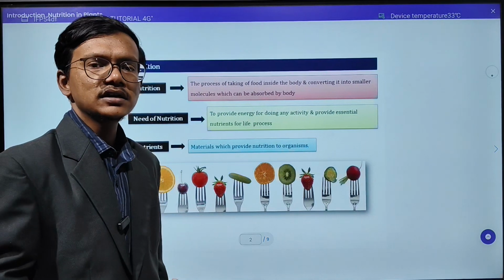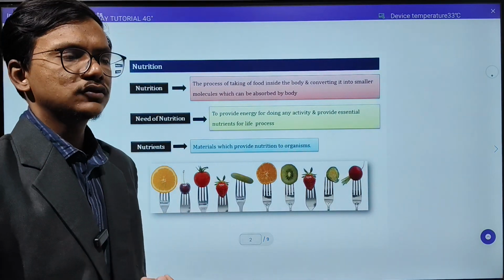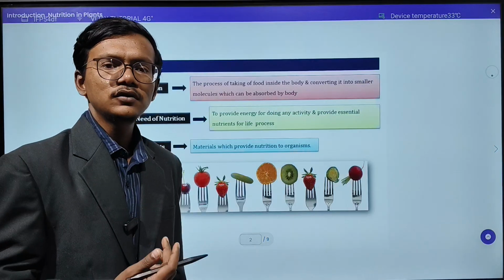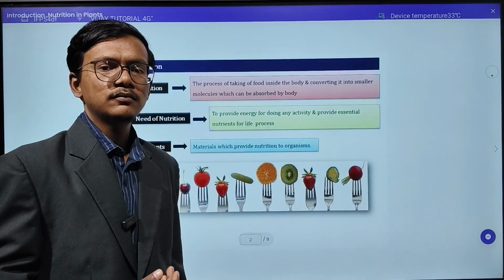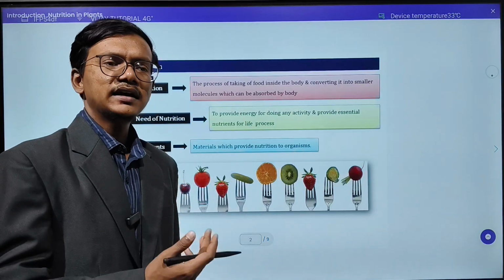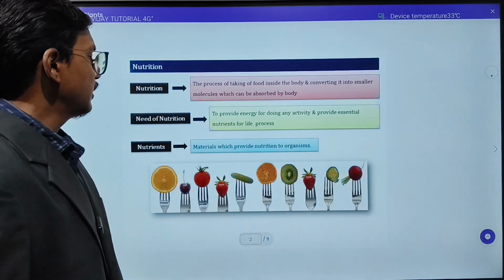Why do we need nutrition? Suppose if we are eating, then with that food only we are getting the nutrition. After eating the food, we are getting the energy, our body will grow, and whatever processes are going on will be done with the help of this nutrition.